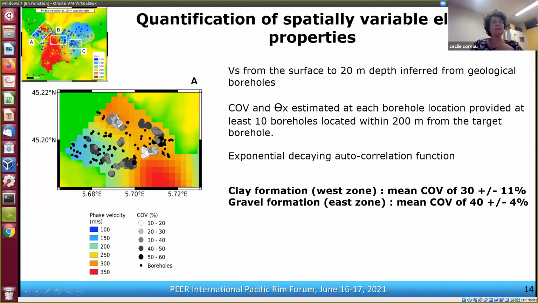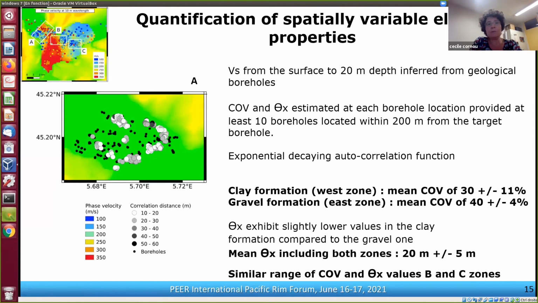In this zone, which will be used for numerical simulation, in the clay formation we have a coefficient of variation close to 30%, while in the gravel formation, we have a coefficient of variation close to 40%.